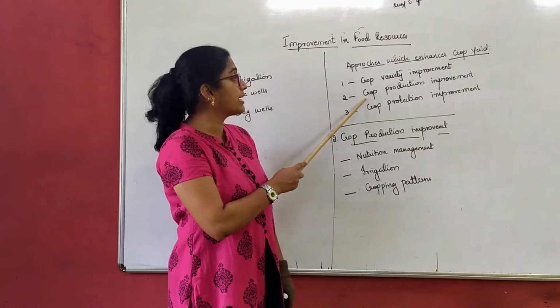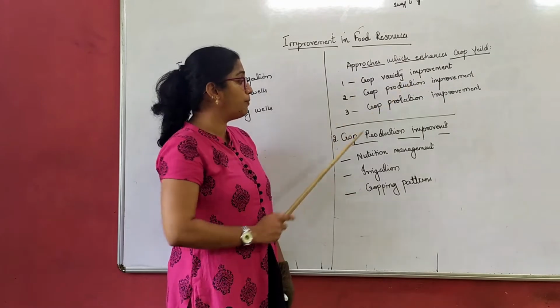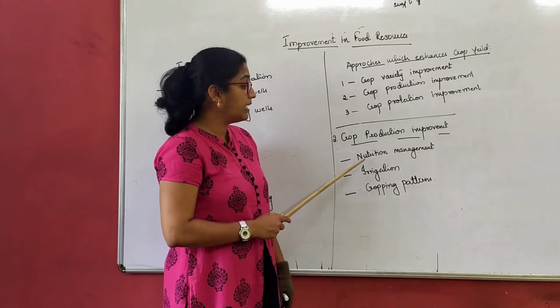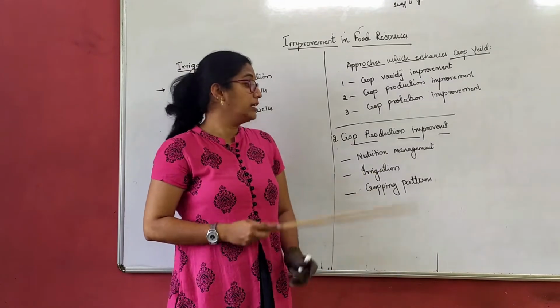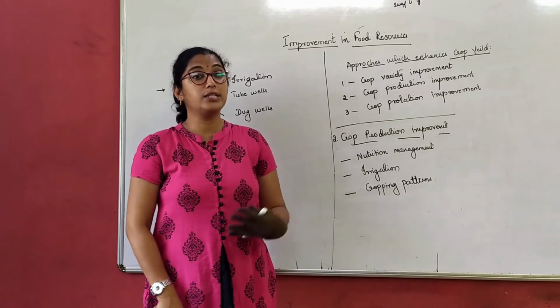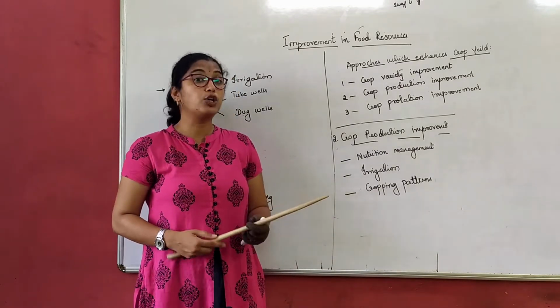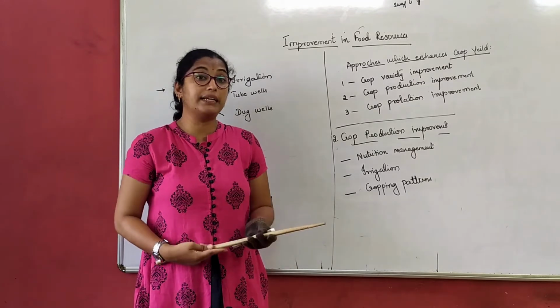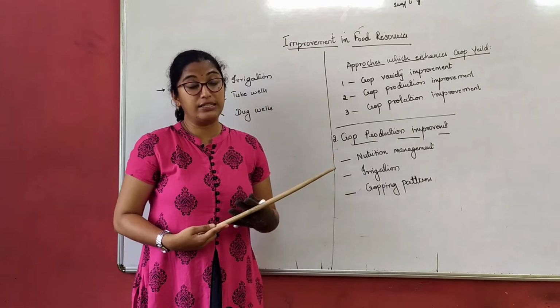Then let's come to the second one, crop production improvement. In crop production improvement, we have three sectors: nutrition management, irrigation and cropping pattern. In our last class, we completed nutrition management. As we human beings require both macro and micronutrients for our growth, development and survival, similarly plants also require nutrients.